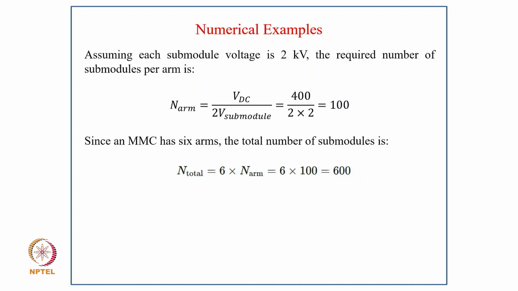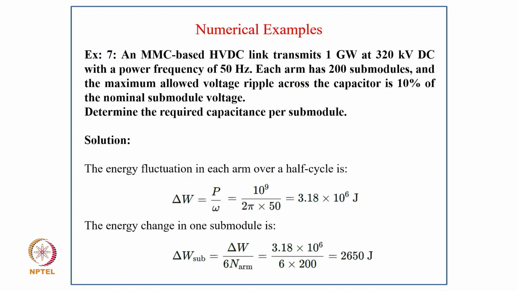And since the MMC has 6 arms, the total number of sub-modules is N_total equal to 6 into N_arm, that is 6 into 100, that is 600.